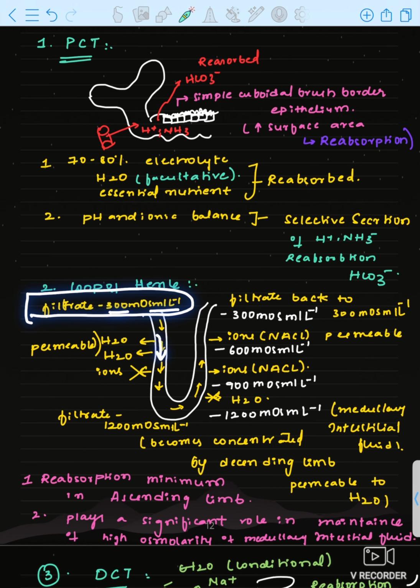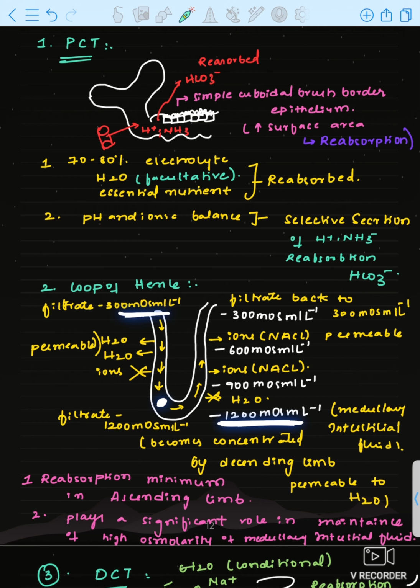Now it should pass down into the loop of Henle, first the descending limb. Here the concentration is 300 milliosmol per liter. The filtrate present in the loop of Henle should match the concentration present in the medullary matrix.